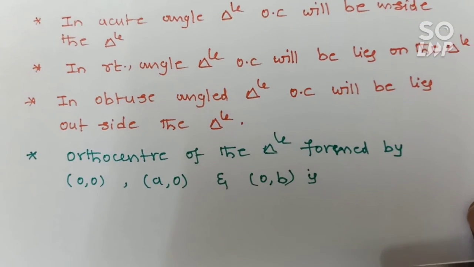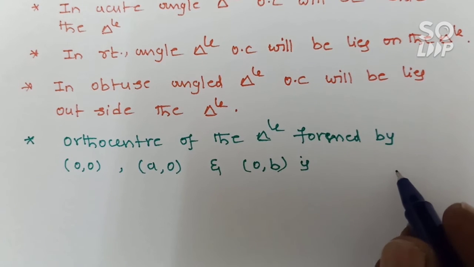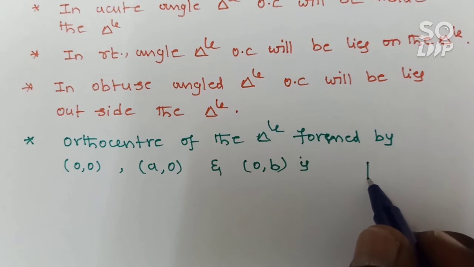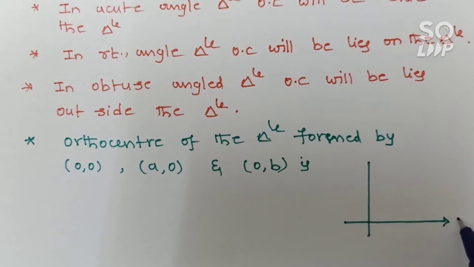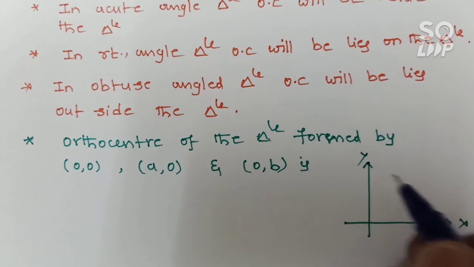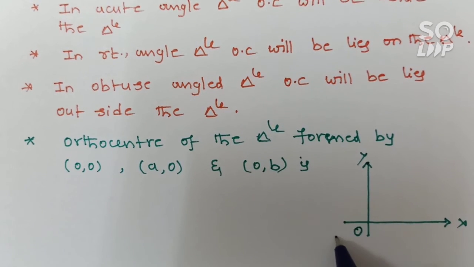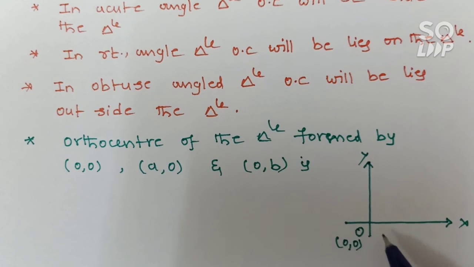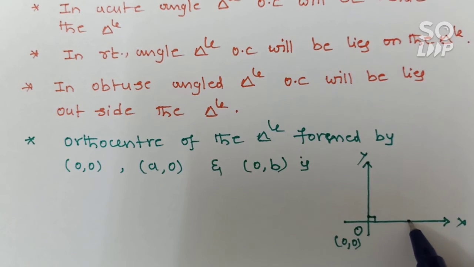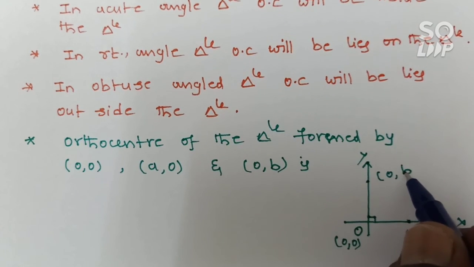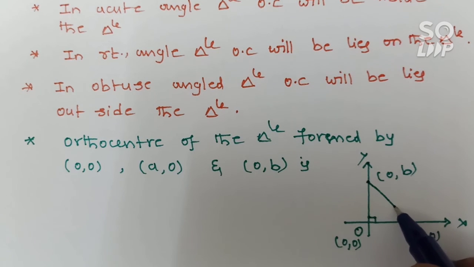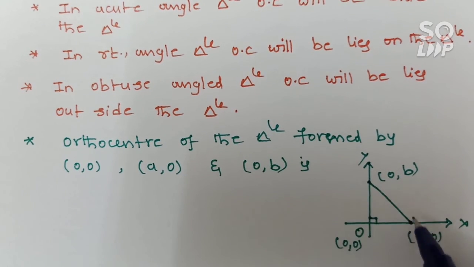See very clearly, these points form a right angle triangle. Here one is the x-axis and the other one is the y-axis, and this is the origin. You know that the x-axis and y-axis are always mutually perpendicular. A comma 0 lies on the x-axis, and this point is 0 comma b. By joining these points, the triangle is a right angle triangle.